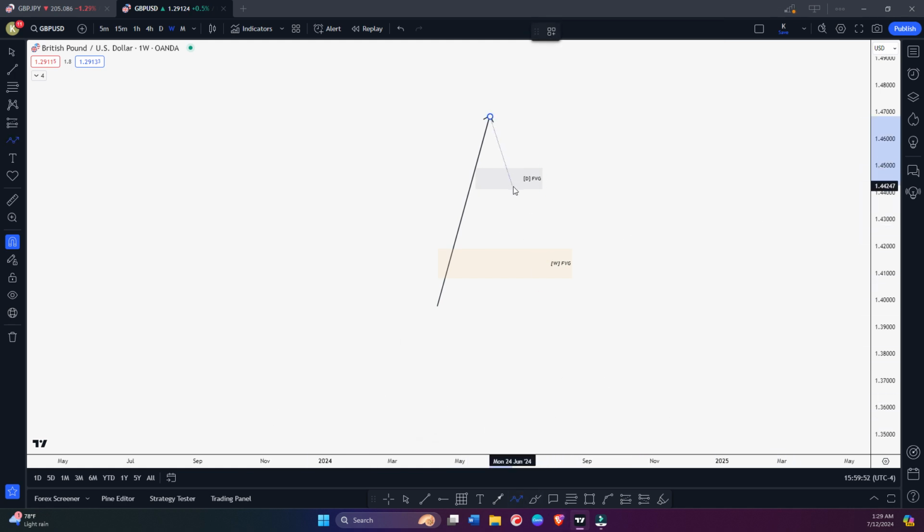Okay, if we tap this daily fair value gap and we see momentum towards the upside, we see some reaction from this fair value gap on H1 and H4 to the upside, then definitely we can look for the long setup from this area, and maybe we will not come down to this weekly fair value gap. So don't always think we're going to retrace all the way down. Sometimes you will see the market holding this daily fair value gap and bouncing from it, and not coming to this weekly fair value gap.